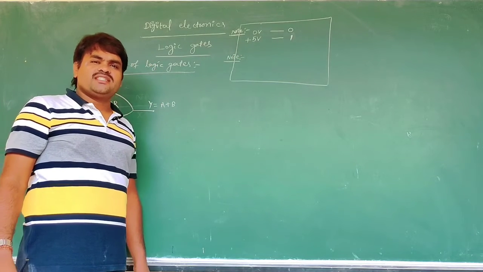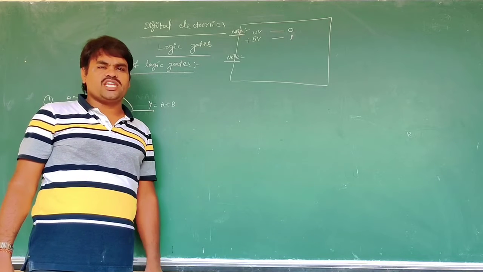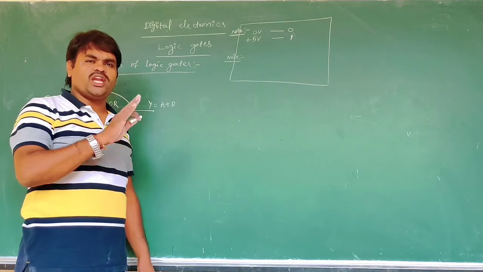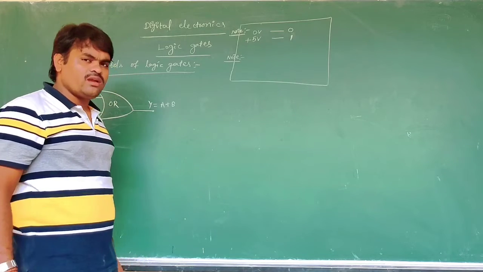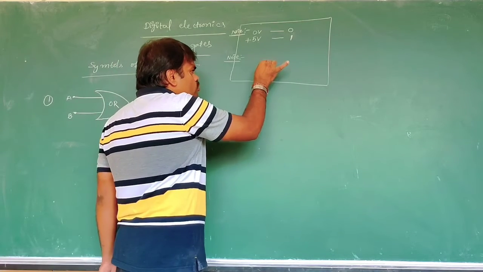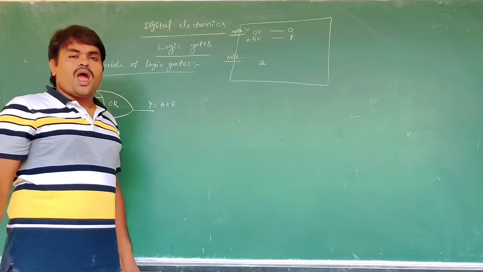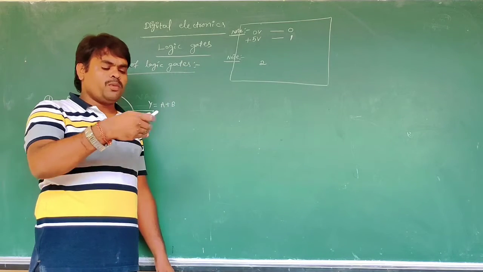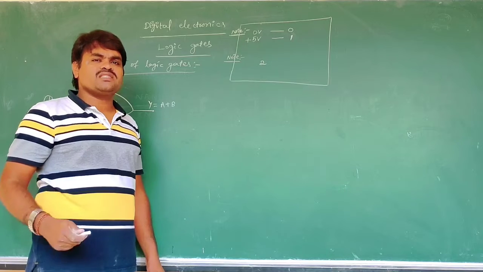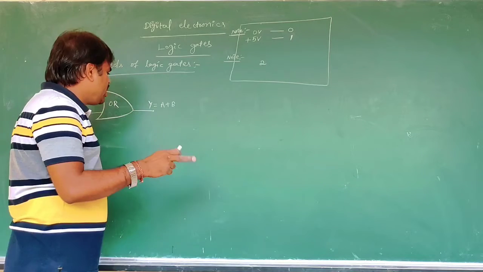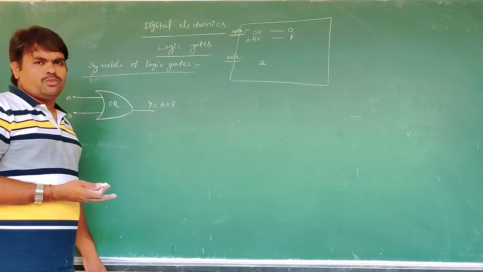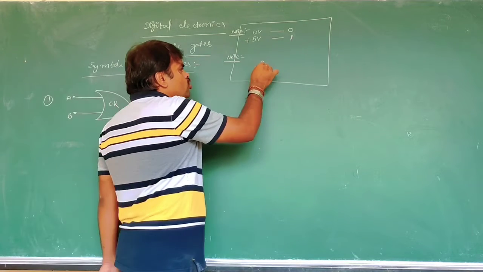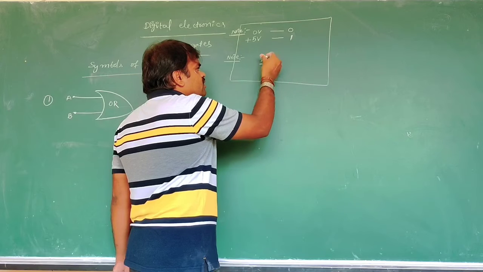In logic gates we can have only two states, binary states. One is 0, another one is 1, 0 or 1. That's why there are two states. How many input combinations there are depends on how many inputs are applied. In our syllabus there are only 2 inputs. That's why it is 2 power of n.